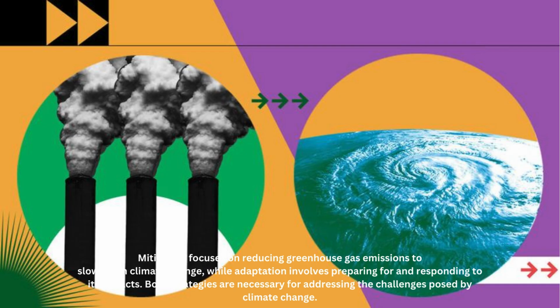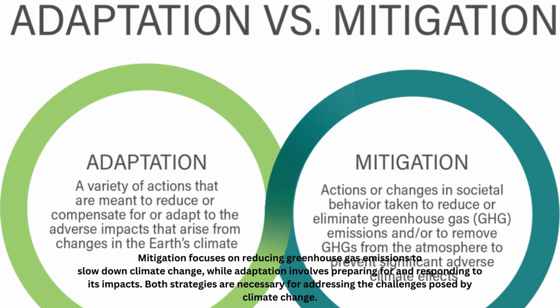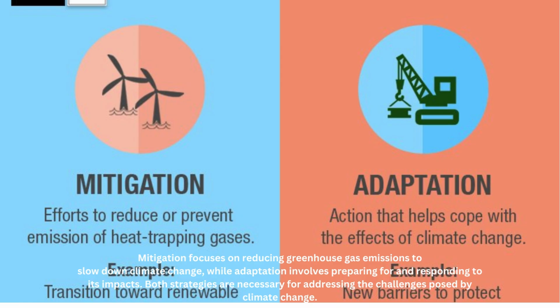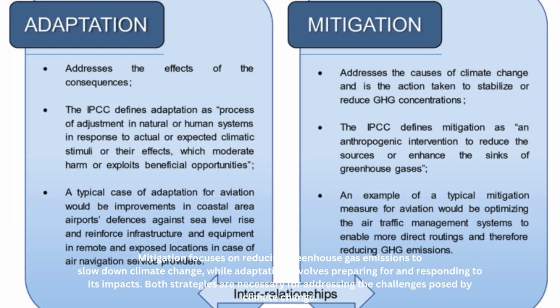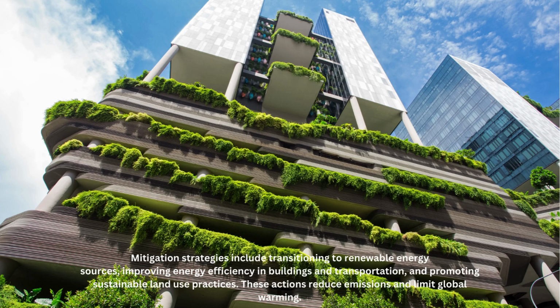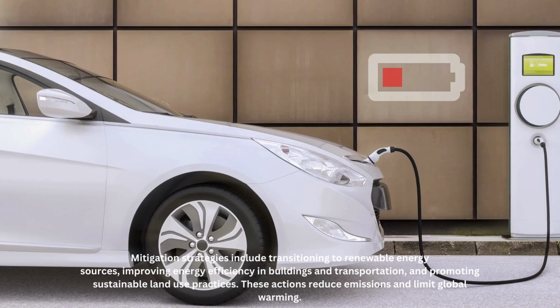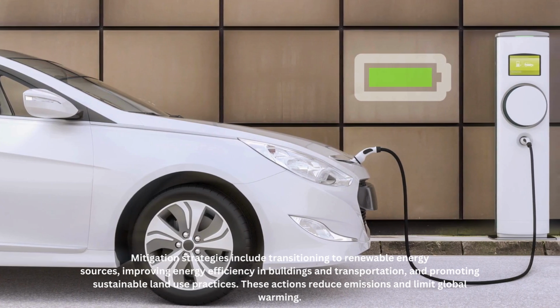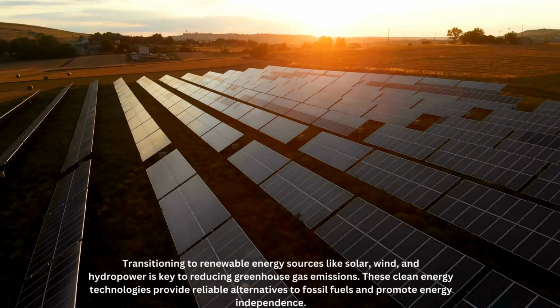2. Mitigation versus adaptation. Mitigation focuses on reducing greenhouse gas emissions to slow down climate change, while adaptation involves preparing for and responding to its impacts. Both strategies are necessary for addressing the challenges posed by climate change. 3. Mitigation strategies. Mitigation strategies include transitioning to renewable energy sources, improving energy efficiency in buildings and transportation, and promoting sustainable land use practices. These actions reduce emissions and limit global warming.